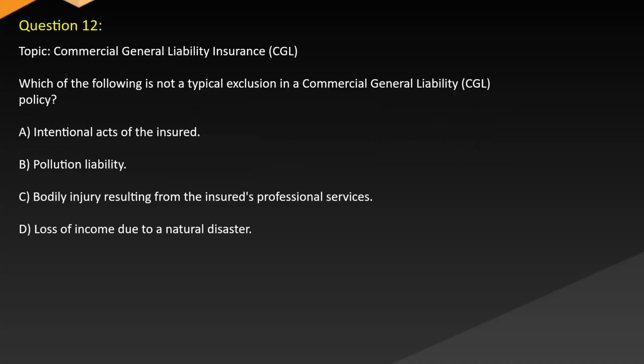Question 12. Topic: Commercial general liability insurance (CGL). Which of the following is not a typical exclusion in a commercial general liability (CGL) policy? A. Intentional acts of the insured. B. Pollution liability. C. Bodily injury resulting from the insured's professional services. D. Loss of income due to a natural disaster.